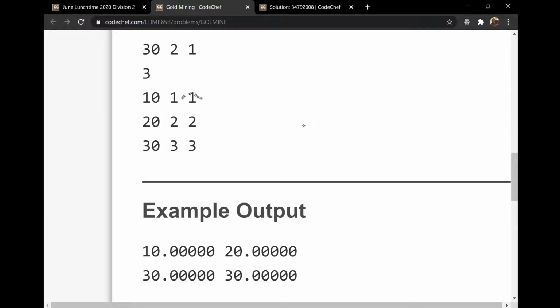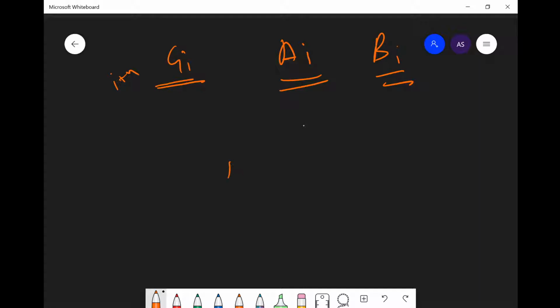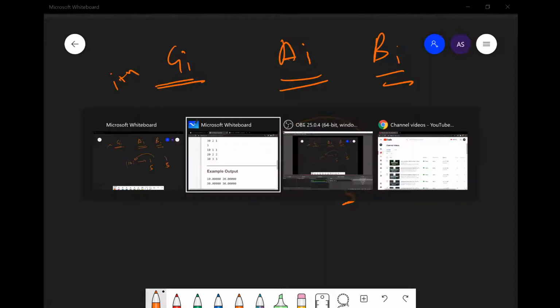So what could be the answer for this case? There is only one mine of 10 gold, one person takes 1 day to completely mine it, the other takes 1 day too, and both of them are working on it. So it would be equally divided in the ratio 5 and 5. When both of them work together, this one would get 5 and this one would also get 5.